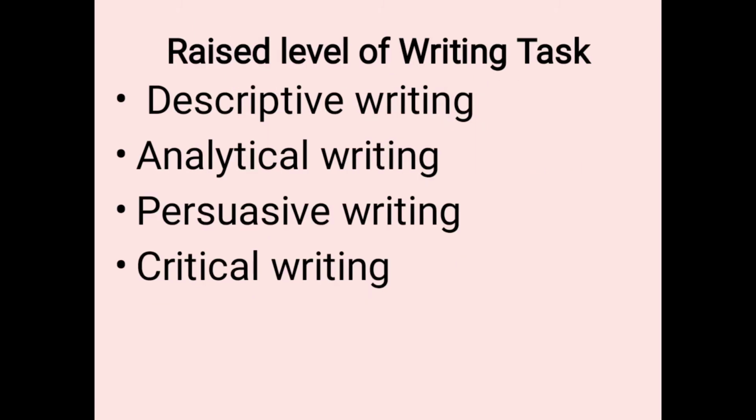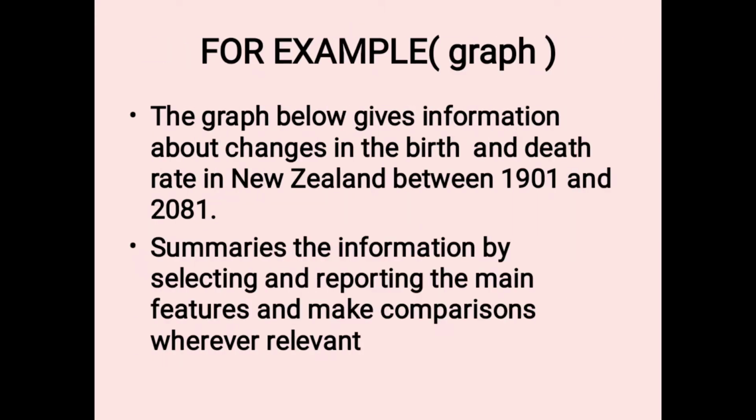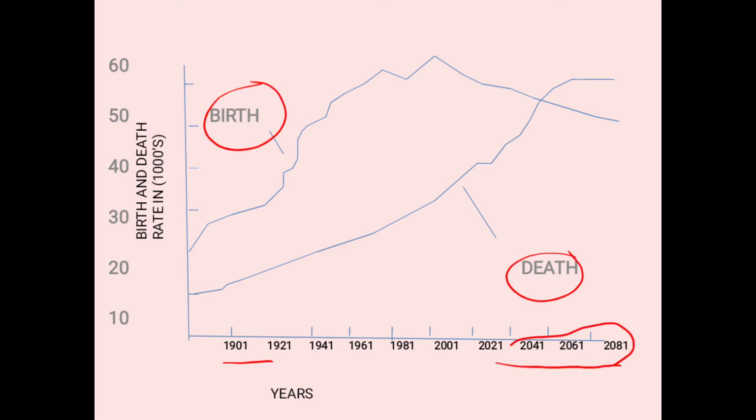For example, see here we are having two things: birth rate and death rate. This is the birth rate and death rate of New Zealand, from 1901 to 2081. So prediction can be there. Here these are predicted.